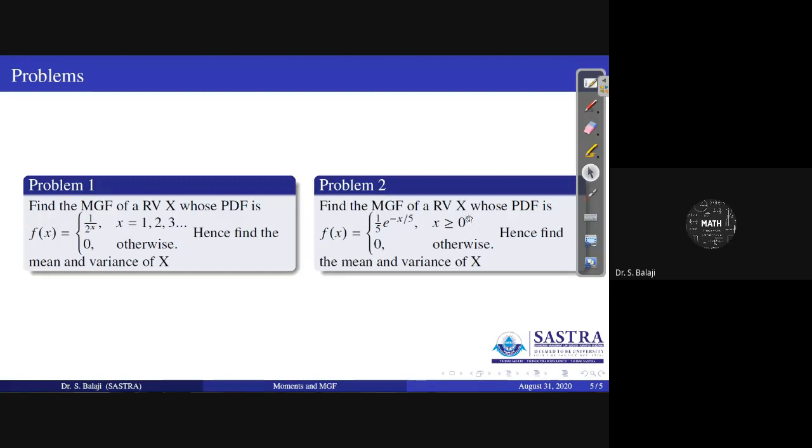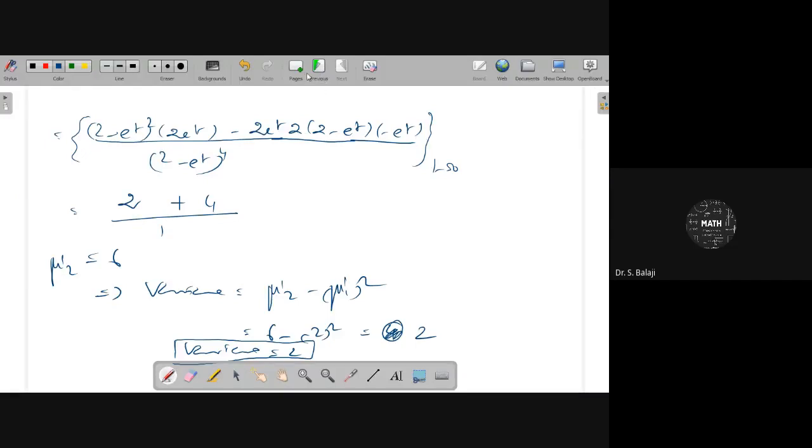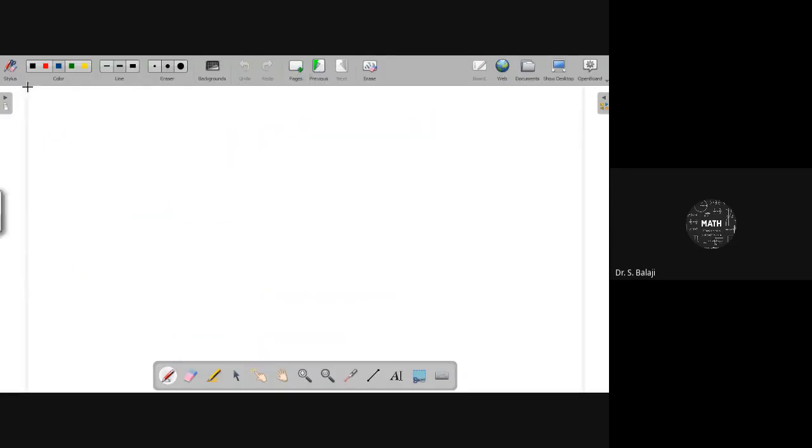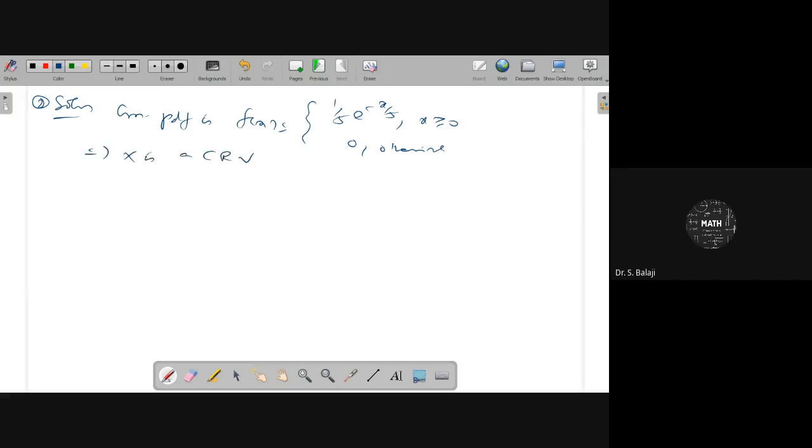What type of random variable is this? Continuous. Because x is greater than or equal to 0, it takes values from 0 to infinity. Therefore, it will be a continuous random variable. For a continuous random variable, you can use integration to find the MGF and correspondingly the mean and variance. For the solution of the second problem, the given PDF is f of x equal to 1 by 5 e power minus x by 5, x greater than or equal to 0, and 0 otherwise. This implies x is a continuous random variable.